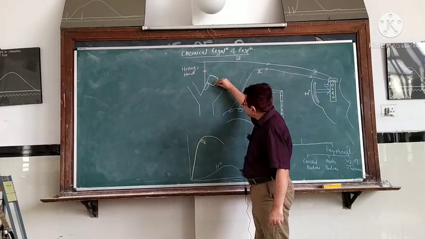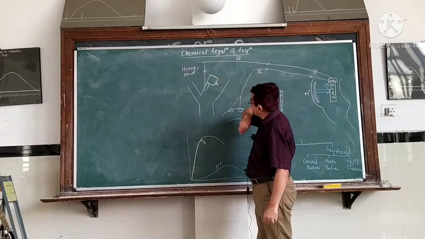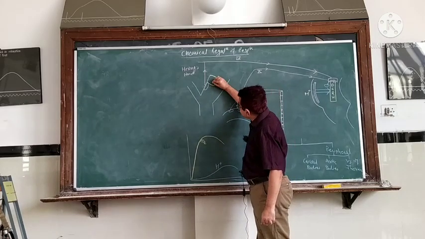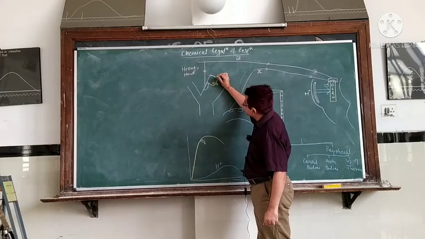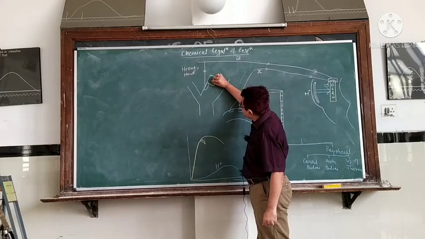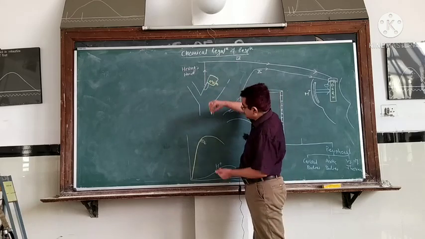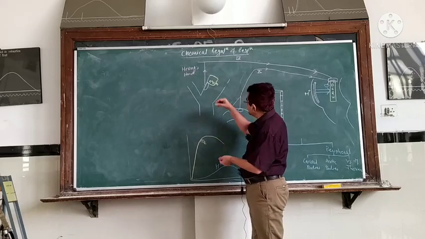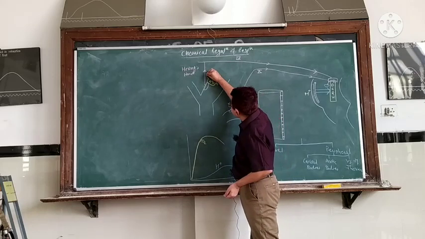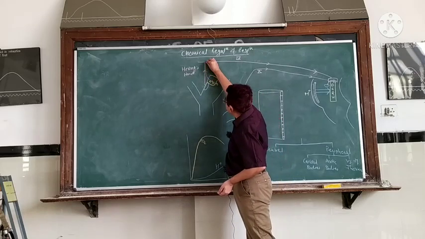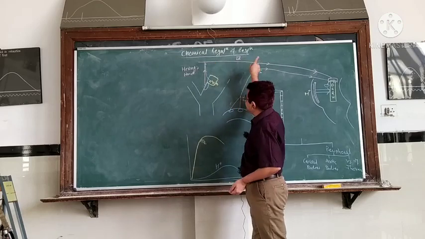When this glomus cell is stimulated by change in the chemistry, the vesicles present in the glomus cell release one chemical. Name of that chemical is dopamine. This dopamine then acts on the free nerve endings, and these free nerve endings then join the vagus nerve and ultimately join what is called the glossopharyngeal nerve.